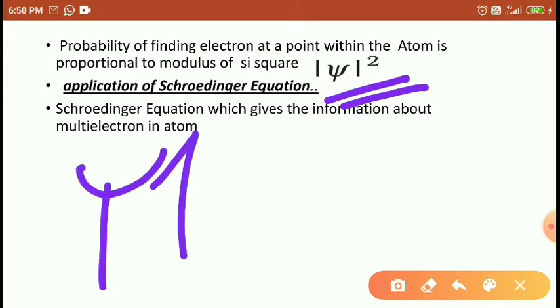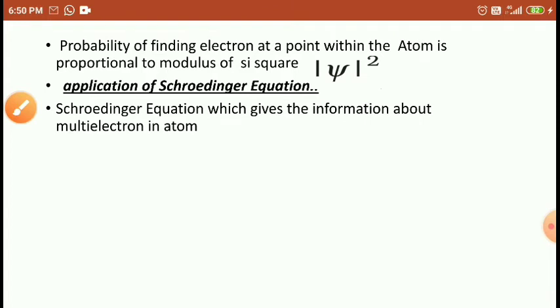If the psi square value is high or large, a greater number of electrons is present. If the psi square value is small, then fewer electrons are present here. Right, students?